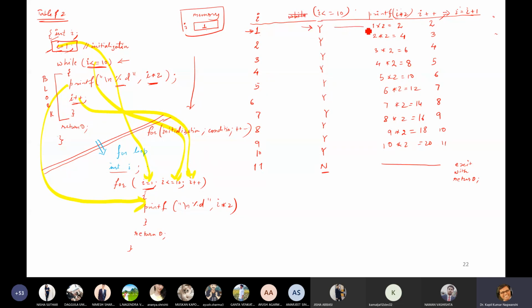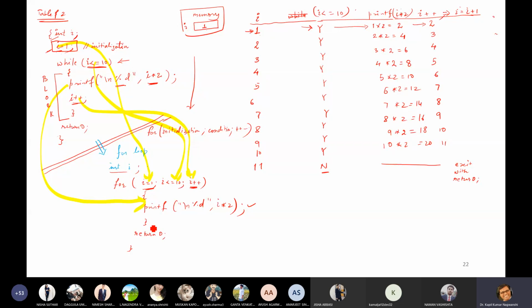If it is true, then it will go for next statement, that is our statement. Then it will print, and it also increments the value of I. So value of I is incremented to 2, and then next iteration.